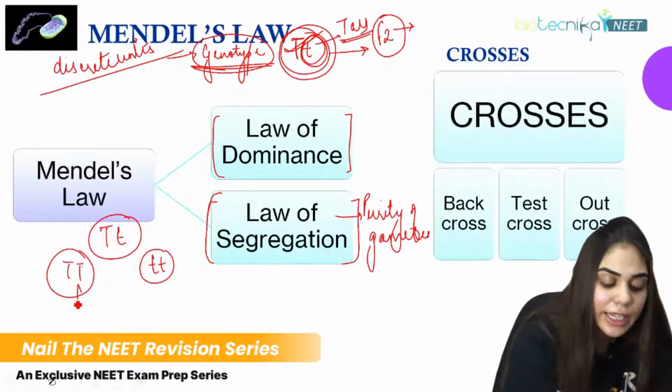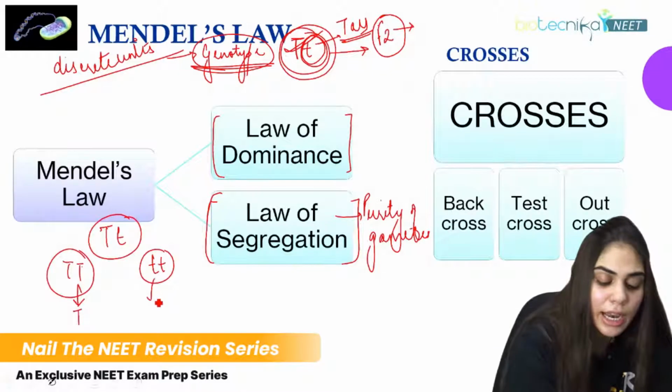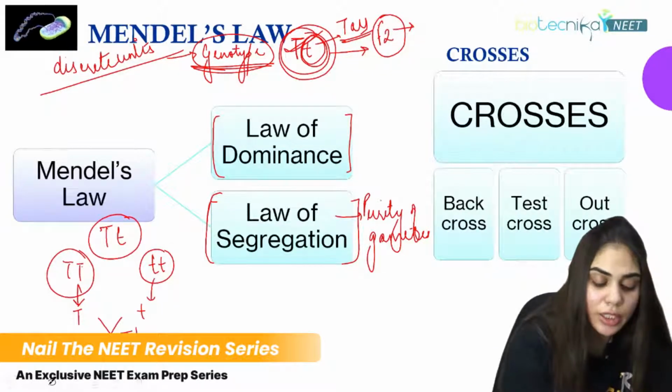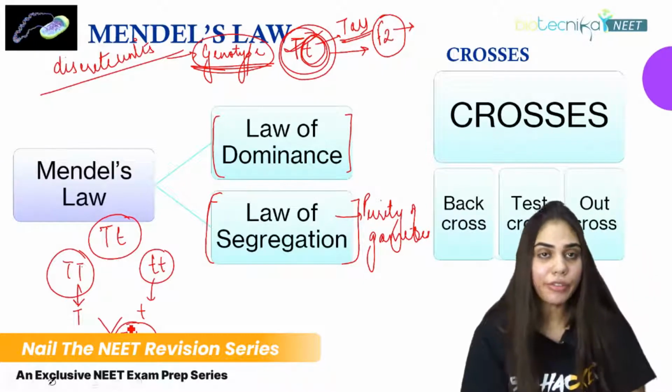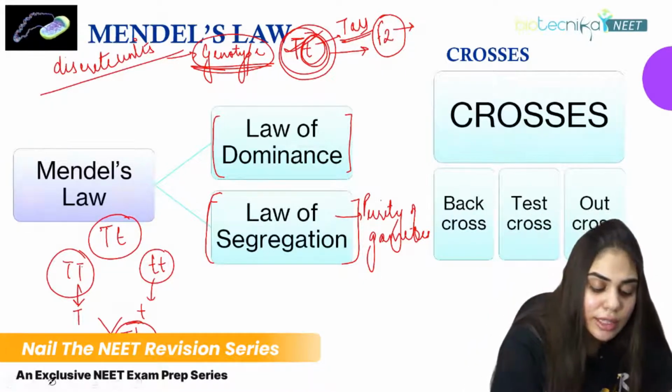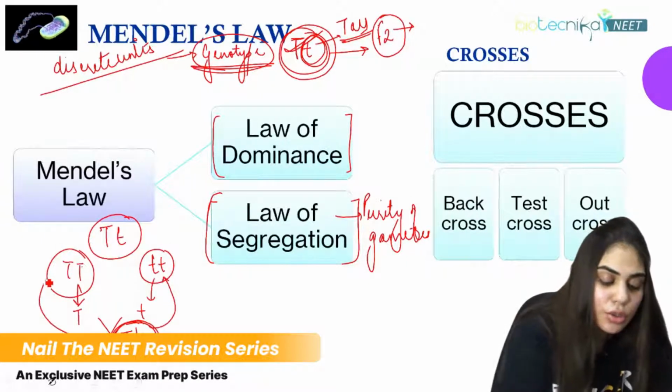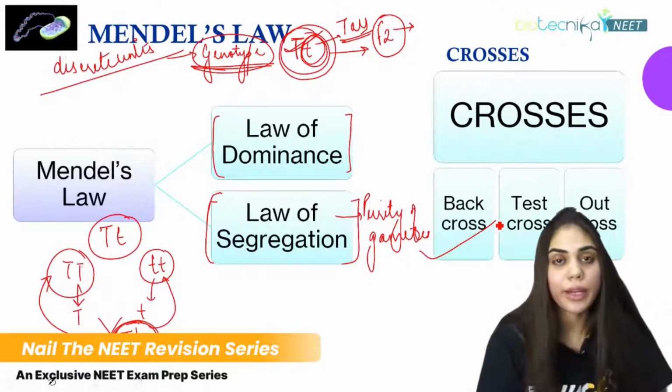Finally, gamete formation takes place, and in the F1 generation we get capital T and small t. If we cross this F1 generation with any of the 2 parents, this is called a back cross.